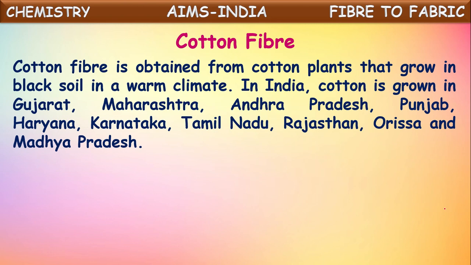In these states, mostly cotton is cultivated. It is a business crop, because it is used mostly for making fiber, for making cloths. This cotton is grown in warm climatic areas.